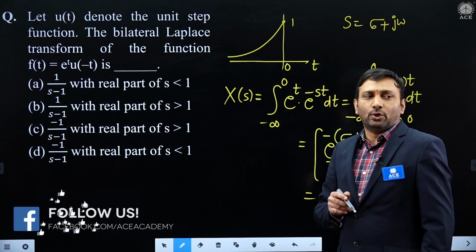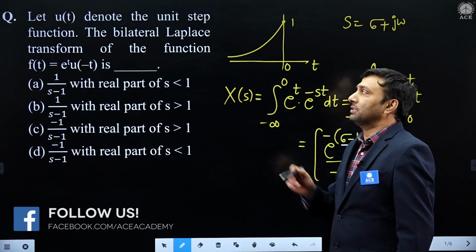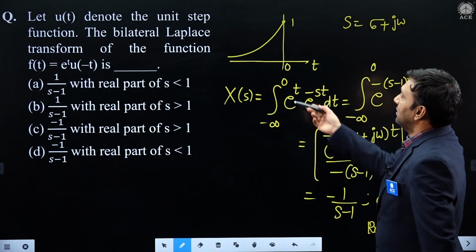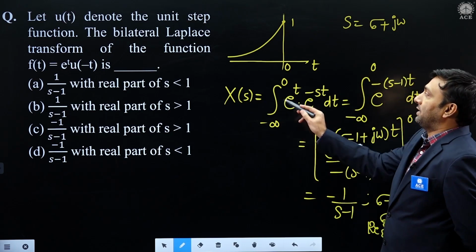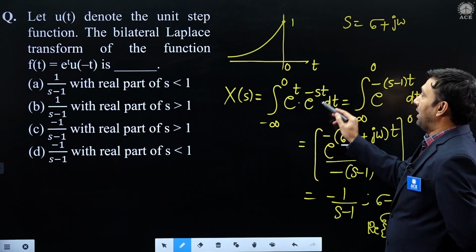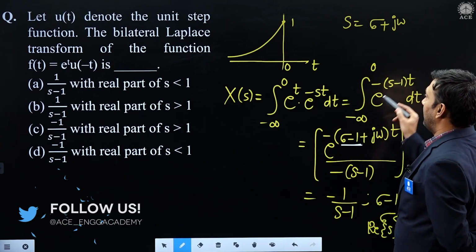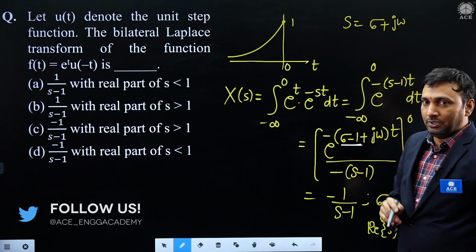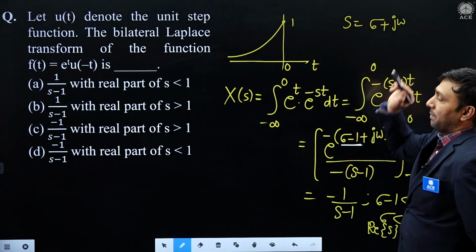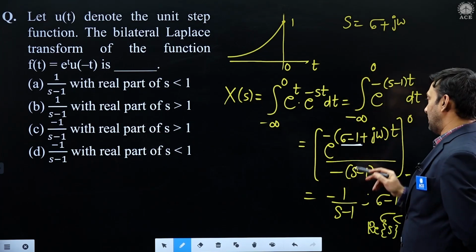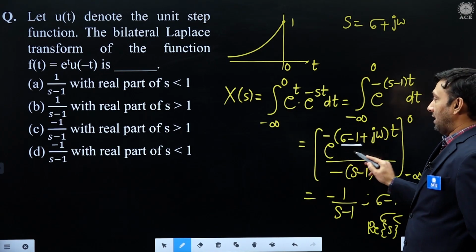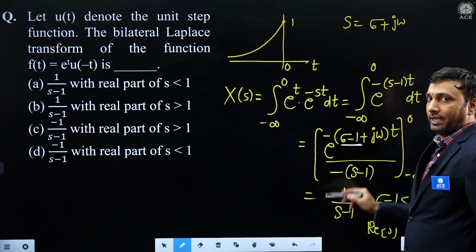Everyone knows it is a growing exponential, with ROC it is asked. So by applying the Laplace definition, minus infinity to 0, e power t into e power minus st dt. In the process of simplification, you are aware we are checking the ROC condition. In general, what is the complex variable? s equals sigma plus j omega, substitute here.